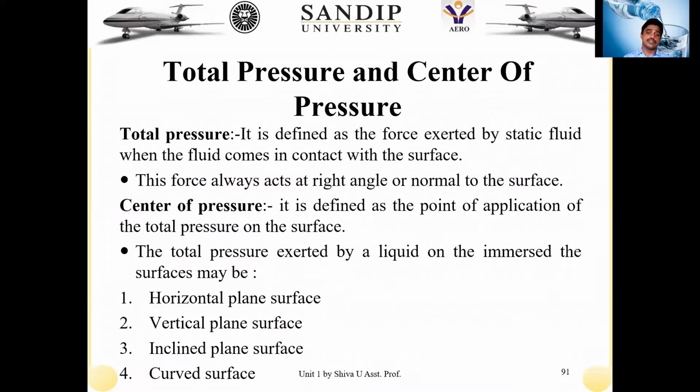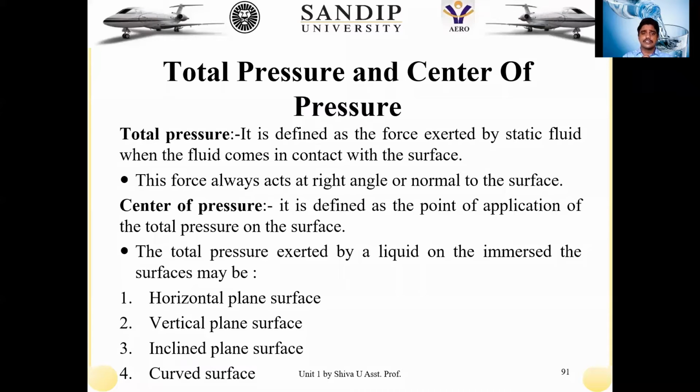Now, the forces exerted on solid surfaces can be classified as the horizontal plane surface, vertical plane surface, inclined surface, and curved surface. This is only for our understanding.